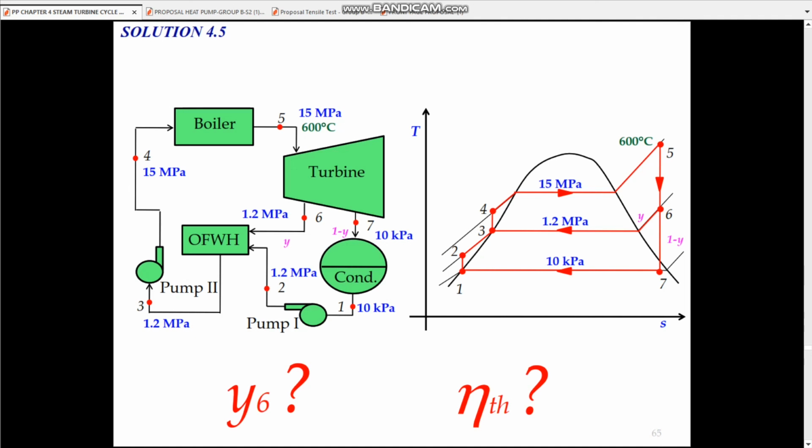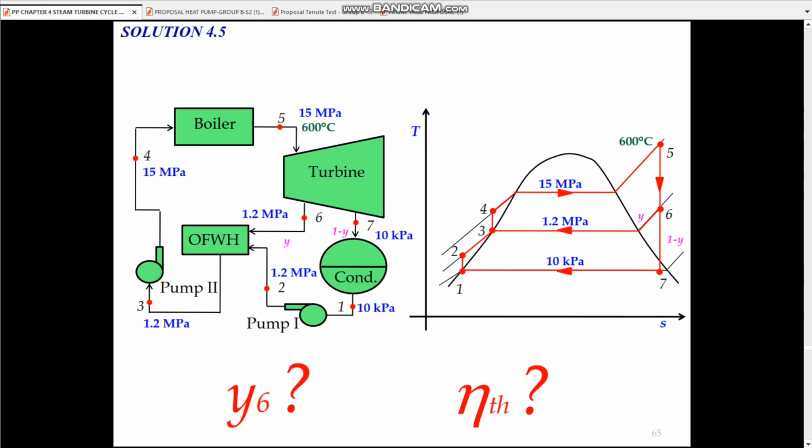And the last one, state 7 at 10 kilopascal, due to the constant pressure heat rejection process in the condenser. Then for the TS diagram, we have state 1, 2, 3, 4, state 5 obviously superheated, state 6 and then state 7.